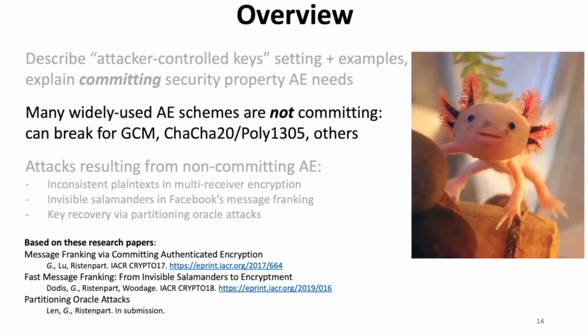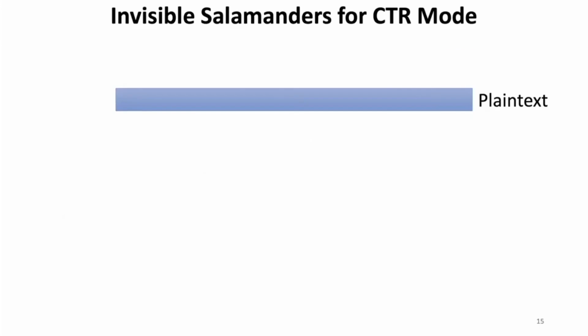So next, I'll explain that surprisingly, many widely used modern authenticated encryption schemes are not committing. I promised you an attack on GCM, but because GCM is fairly complicated, I'll start with reasoning just about the encryption part of GCM, which is counter mode. Counter mode encryption, if you're not familiar, is pretty simple.